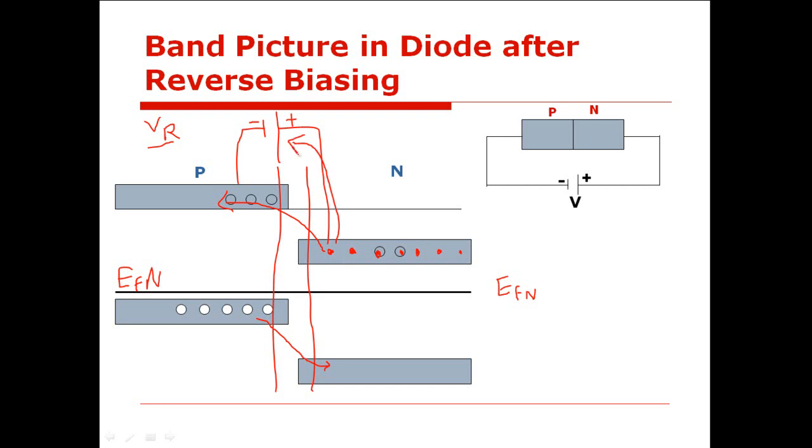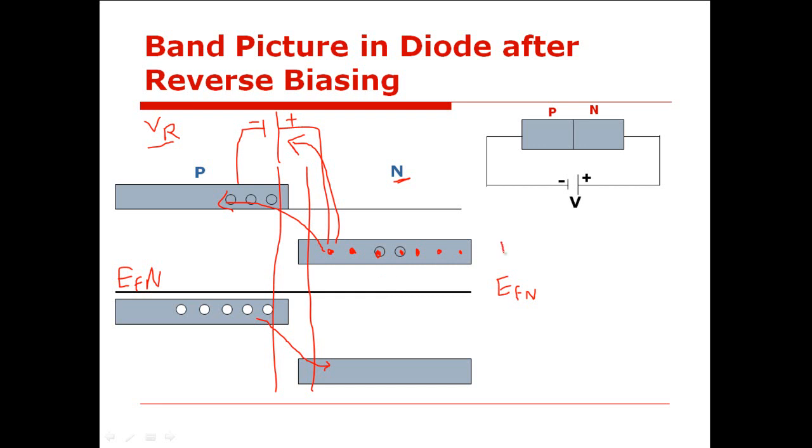Yes, sir. So if electrons get attracted towards the positive terminal of the battery, it means that the number of electrons present in the conduction band of N-type semiconductor is reduced, isn't it?